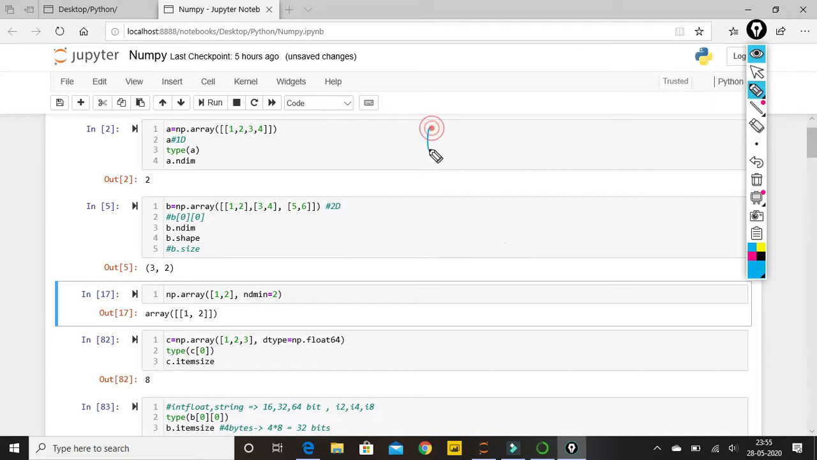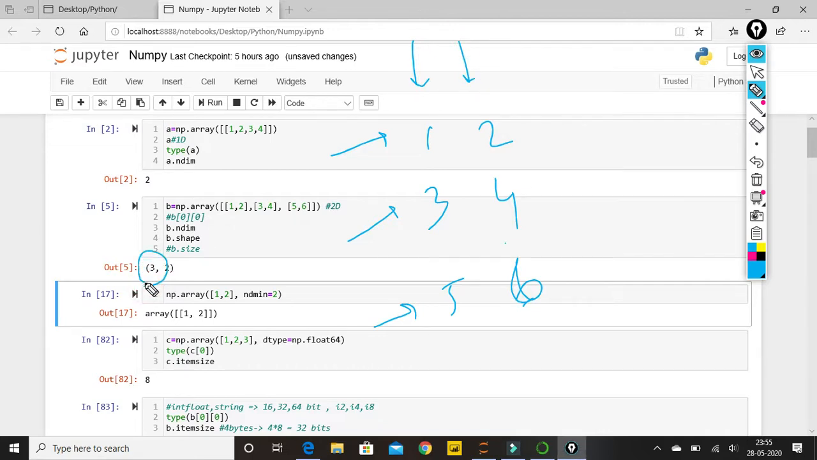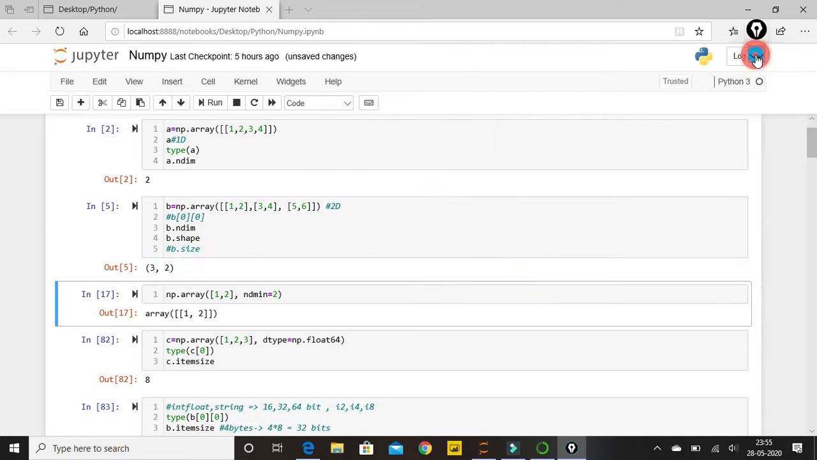So 1 2 3 4 5 6, this is how our array is stored. 1 2 is in my first row, then second row, third row. So how many rows are there? 3 rows. And how many columns? 2 columns. The first thing denotes my number of rows, the second thing is my number of columns. That is why the shape is 3 cross 2, means 3 rows and 2 columns.